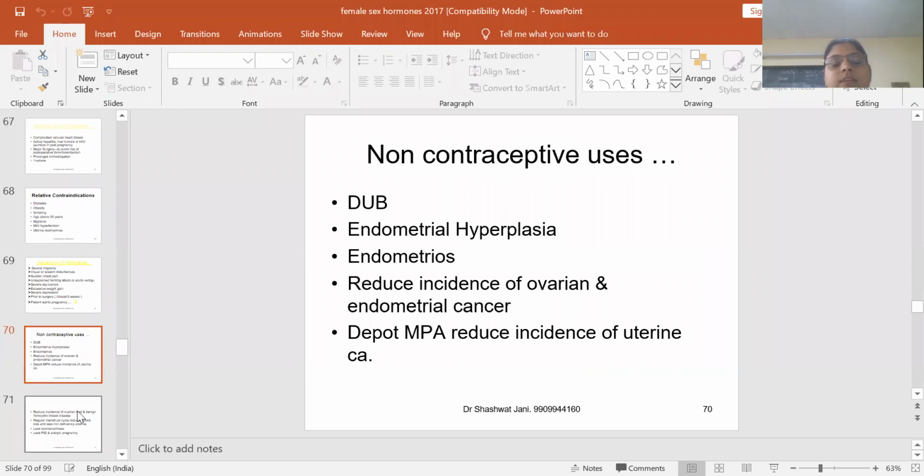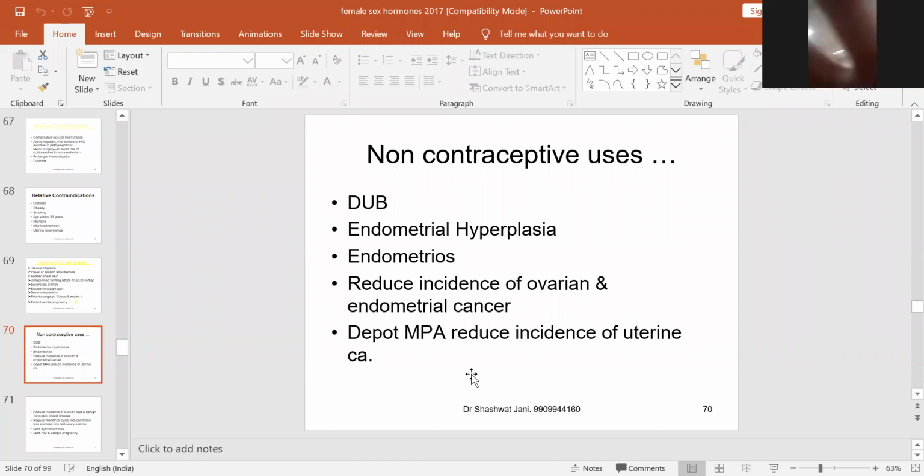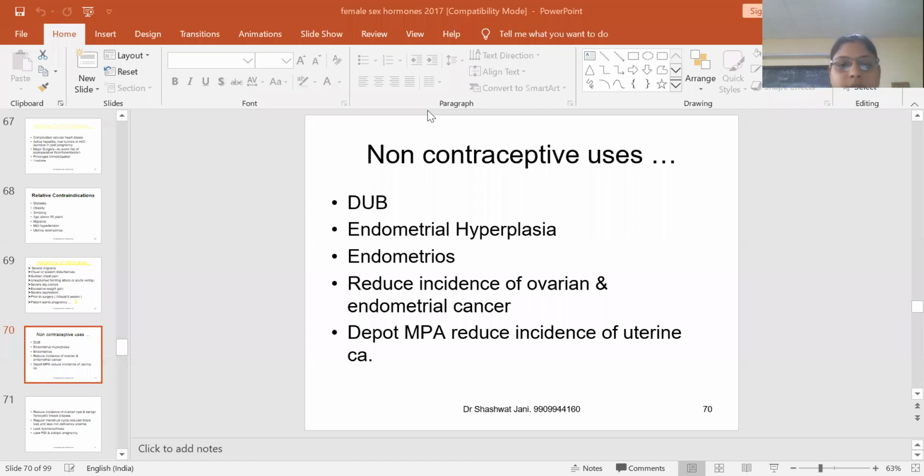Non-contraceptive uses of estrogen and progesterone are dysfunctional uterine bleeding, endometrial hyperplasia, endometriosis. Endometriosis is when the endometrial tissue is found in other areas of the body. Then there are endometrial hyperplasia, dysfunctional uterine bleeding, and endometrial carcinoma. These are the non-contraceptive uses.